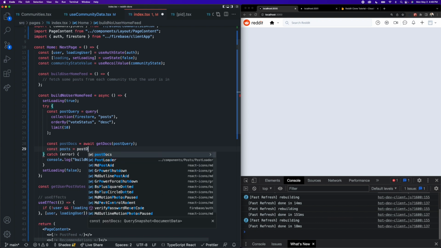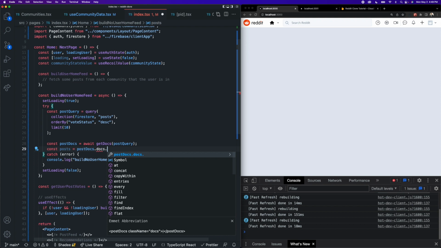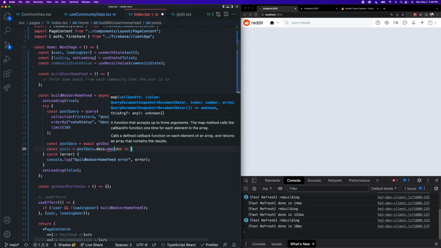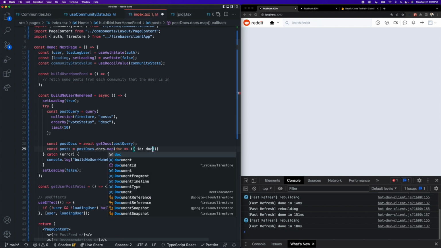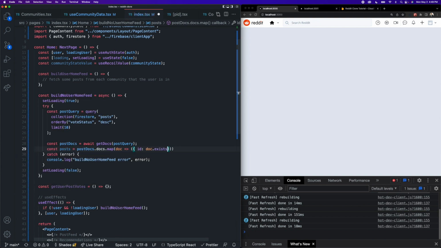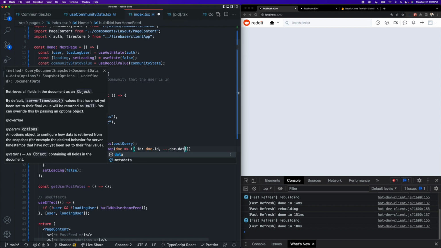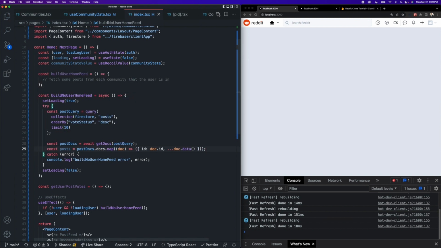So we can say postDocs.docs.map, take each one and turn it into an object with an ID of doc.id, and spread all of the data inside of the document to extract it all out.